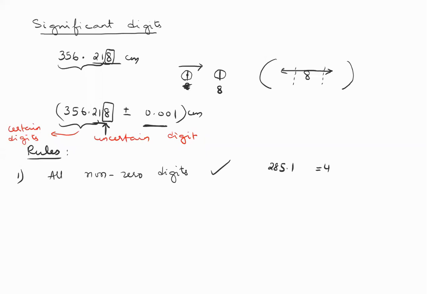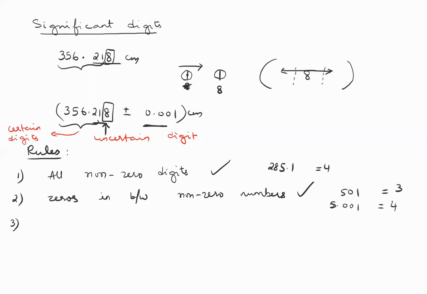But what about zero? Zero has 3 rules. Depending on the position of 0, you have 3 rules. The first rule is when your 0 is in between. Whenever you have zeros in between non-zero numbers, all of them are significant. So zeros between 2 non-zero numbers you must always count. If you have 501, count the 0. So the number of significant digits will be 3, even if there are decimals also. If you have 5.001, the number of significant digits is 4. So zeros in the middle you must always count.